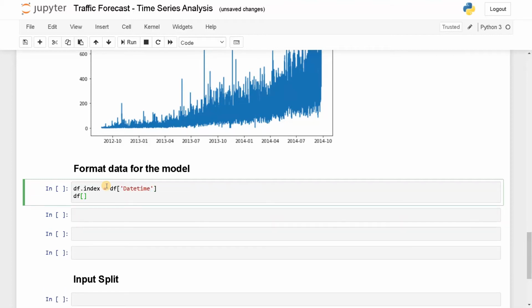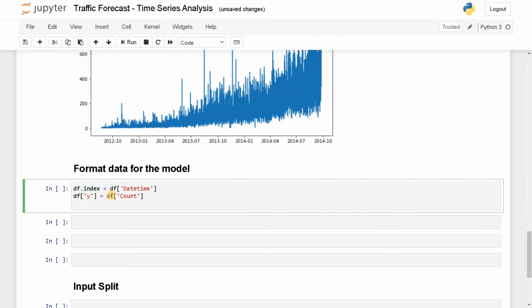Now df of y. This is the attribute we are going to predict, that is count, so the variable should actually be y only. That's why we are converting the attributes. We can't just directly feed the input attribute and the output attribute to the model. It needs to be in a specific format. That's why we are doing this processing.